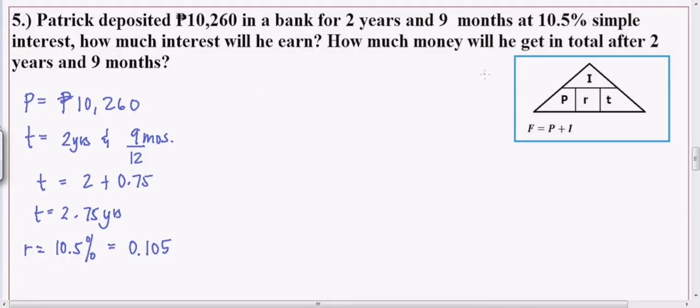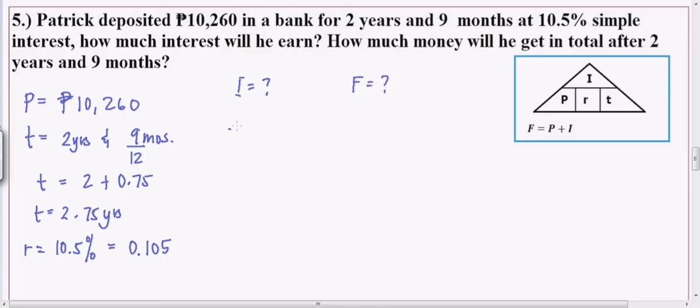Okay? Ano pang given dito? Wala na. So, ang tinatanong, how much interest will he earn? So, magkano ang makukuha niyang interest dun sa pera niya na ininvest na 10,260? And then the second question, how much money will he get? So, magkano yung makukuha niya daw after 2 years and 9 months? Siyempre, that is future. Okay?